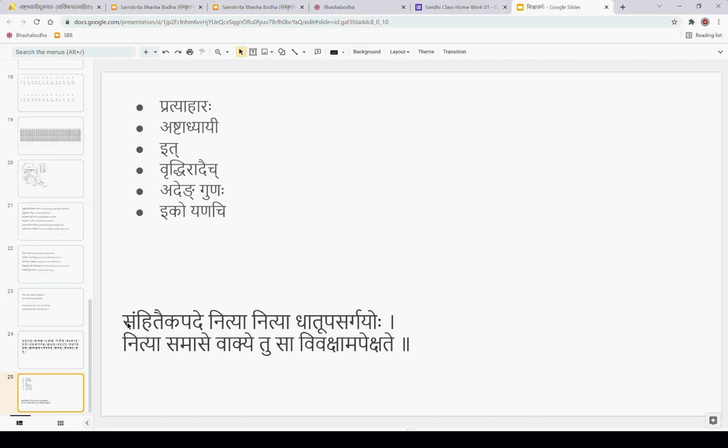Proximity, closeness is Samhita. And how much closeness here? Half a matra or less than that is Samhita.